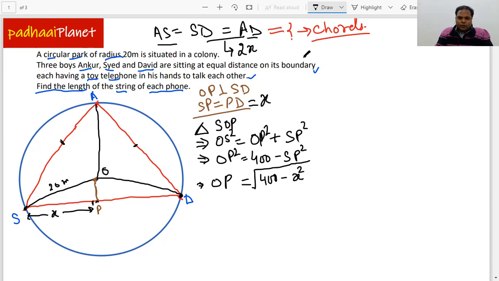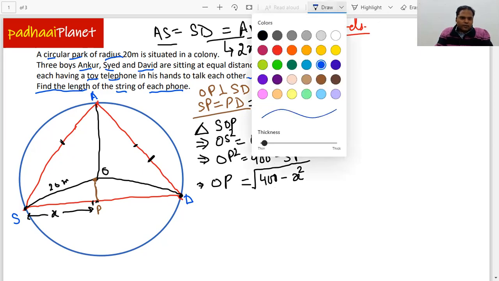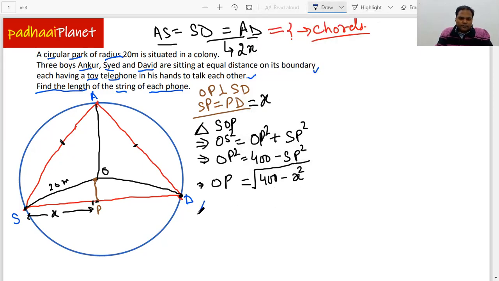Now what we do is we will take another triangle, triangle ASP, A, S and P. So I write that ASP. Now, very simple.